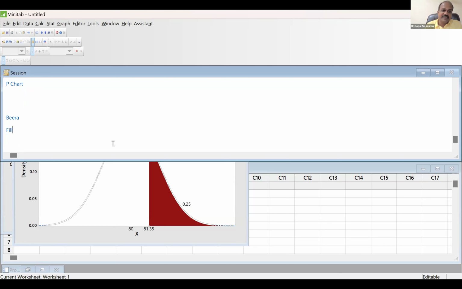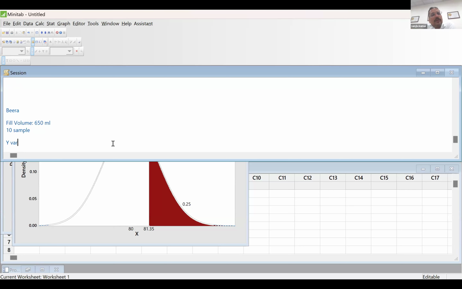Here, let us say the fill volume should be proper, 650 ml. Every shift you select, let us say, 10 samples of beers and check whether it is 650 ml or not. Do you understand? Yes, sir.